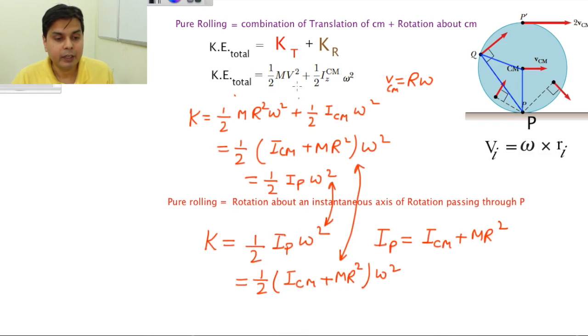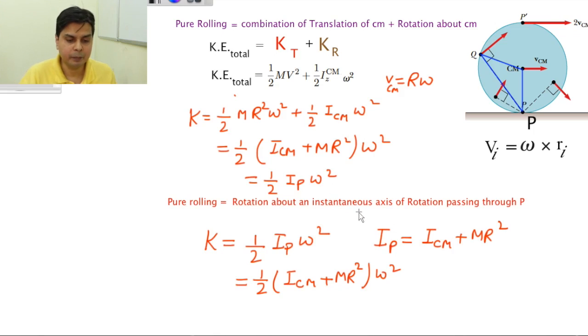So you are getting the same answer whether using this approach or this approach. I have shown that both approaches are exactly the same for calculation of velocity, calculation of angular momentum, and even for calculation of kinetic energy. This means that these two approaches of pure rolling, either as a combination of translation of center of mass plus rotation about center of mass, or pure rolling as rotation about an instantaneous axis passing through P, are one and the same thing.